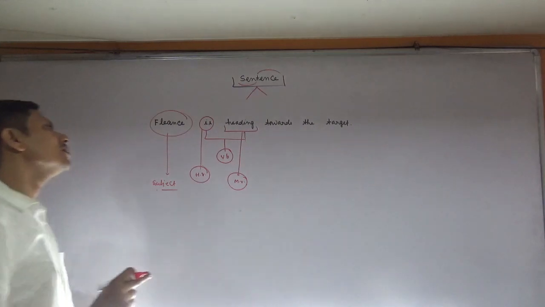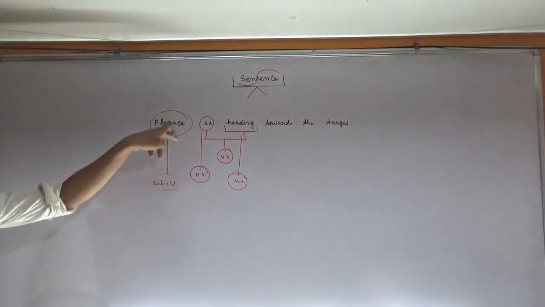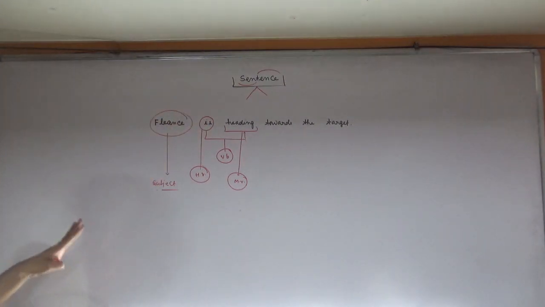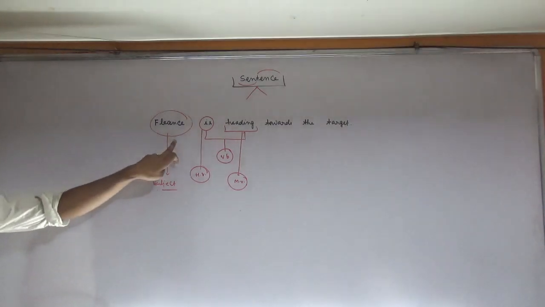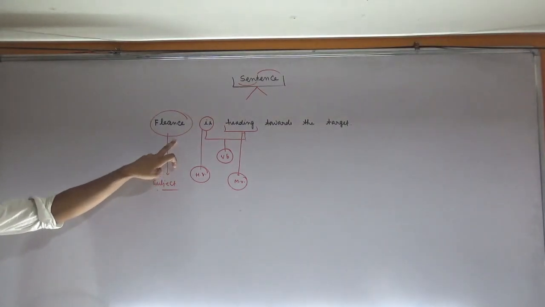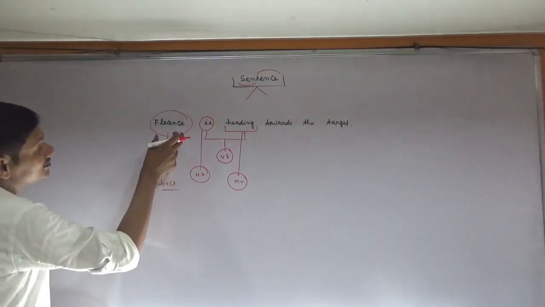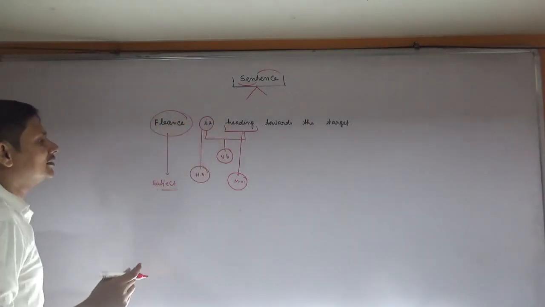Okay, so here is a group of words, but here it has some sense. It means that Fleance is just going forward, in order to reach, in order to achieve his target. First of all, Fleance is the subject. Okay, so Fleance the subject and "is heading".